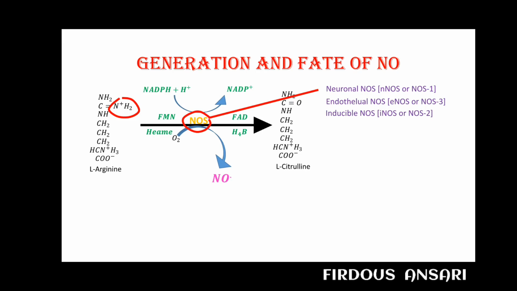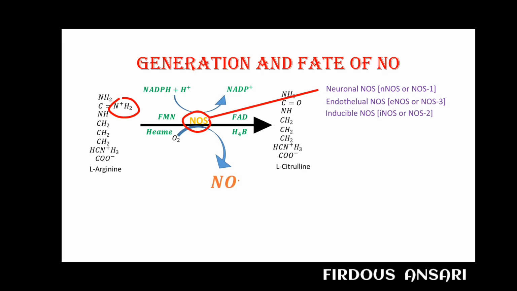Now, what is the location of the inducible NOS? These iNOS are mainly found in macrophages, monocytes and neutrophils, and they are induced by bacterial endotoxins and cytokines. That means iNOS mainly has a role in case of inflammation. In case of inflammation also there will be vasodilation. So that vasodilation is induced by the enzyme iNOS, which is mainly produced under pathological conditions. But under normal physiological conditions, at that time nNOS and eNOS are being produced.